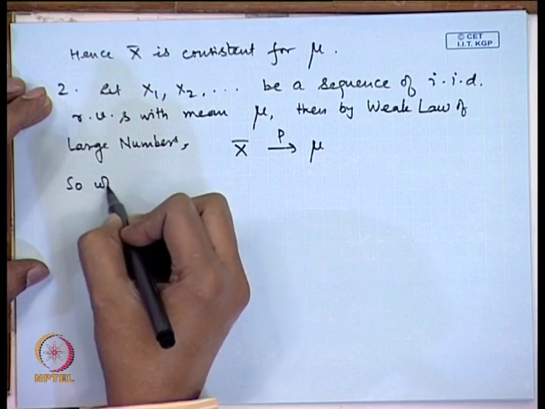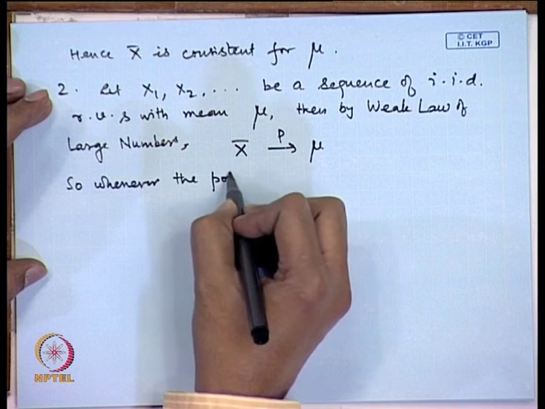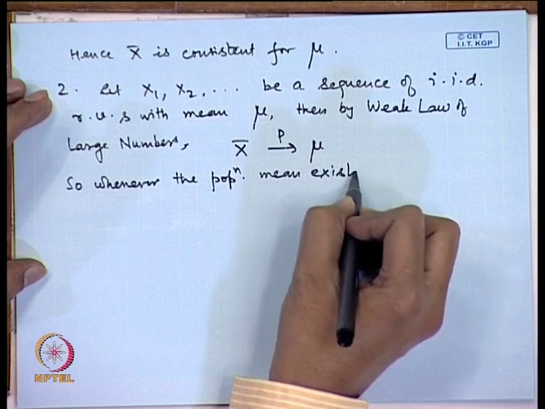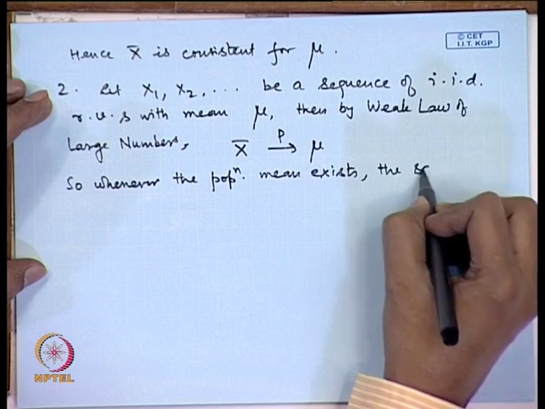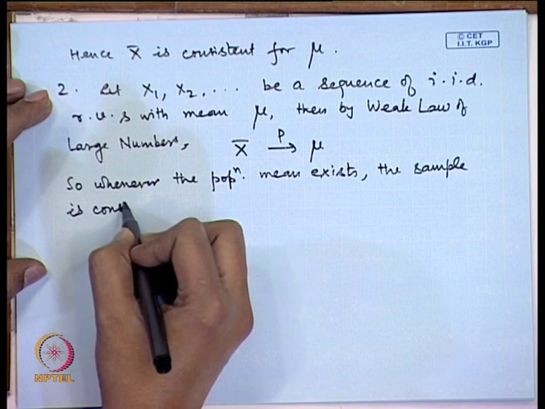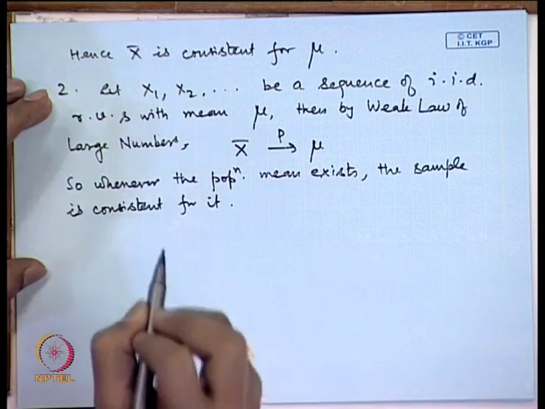So, we can say that whenever the population mean exists, the sample mean is consistent for it. You may say that this property may be trivial, but actually it is not so.